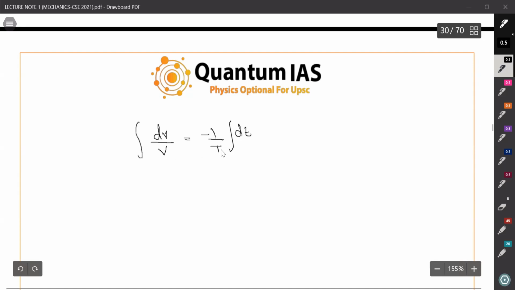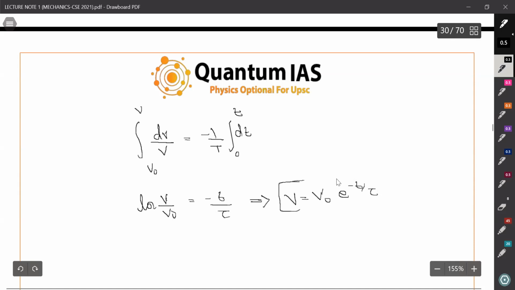We can use integration here. At time 0, let it have velocity v naught, and at time t it has velocity v. So from here we can write that ln of v upon v naught equals what? Minus t by tau. So from here we can easily write that v equals v naught e to the power minus t by tau. And if we wish, we can also make the graph of it.